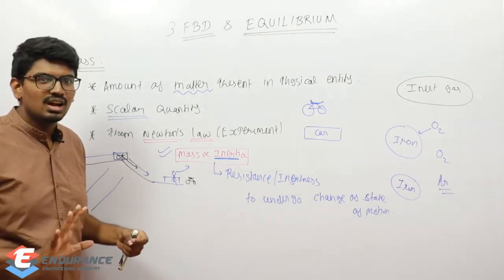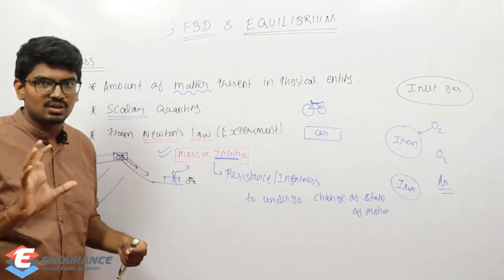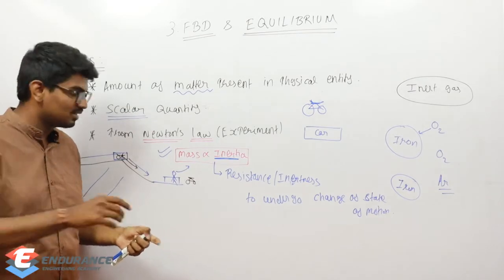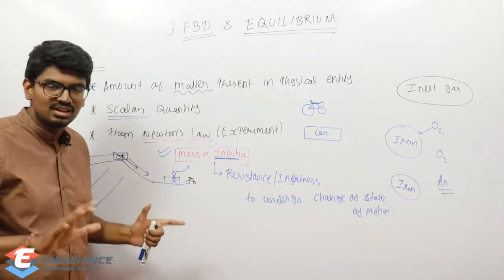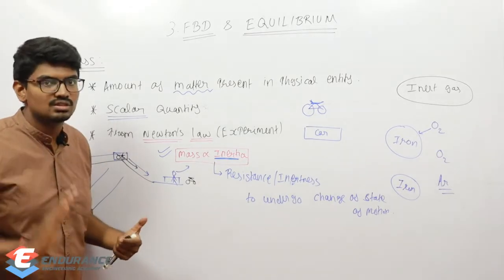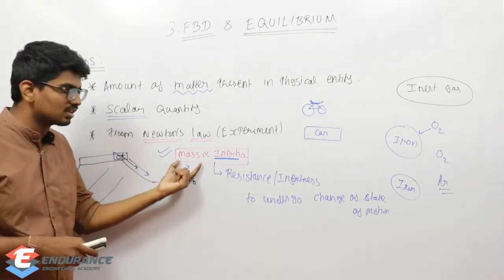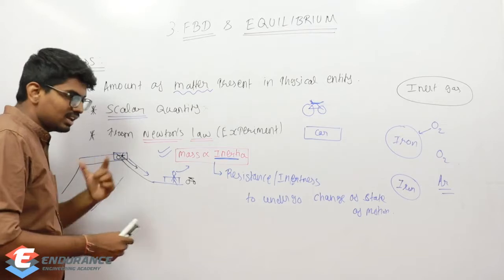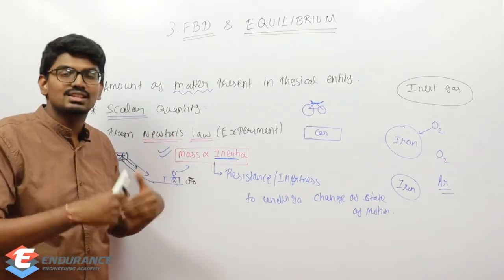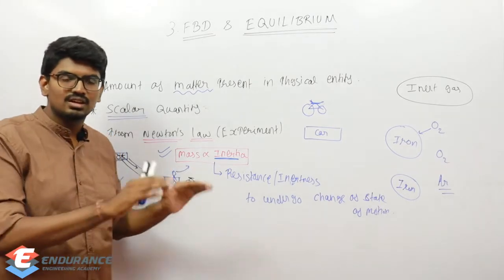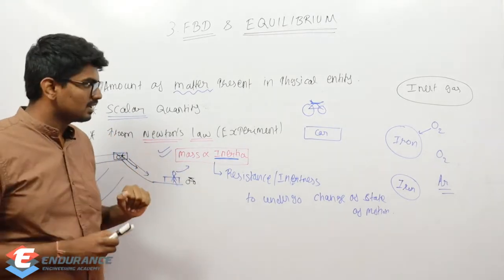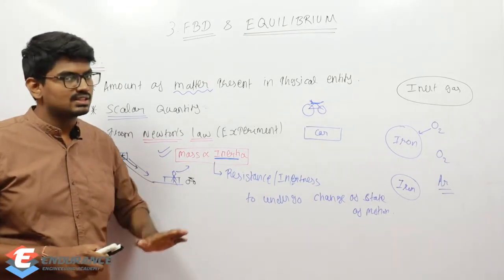We won't be able to stop it in a shorter time. It will take more time or it's not possible to stop. There will be huge resistance for changing its state of motion. So from motion to rest also it is not possible. That is what I am saying. If the mass is more, if the lorry, that is huge mass, was traveling with some speed, it is difficult for changing its state. It is difficult for a lorry to stop. So from motion to rest also it is difficult.